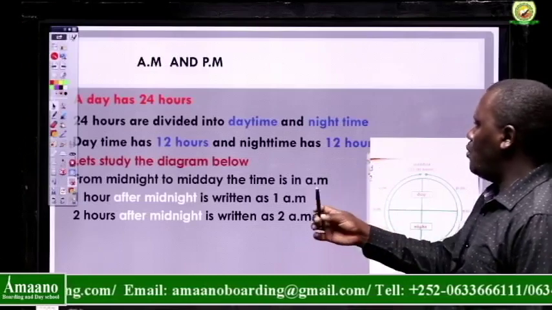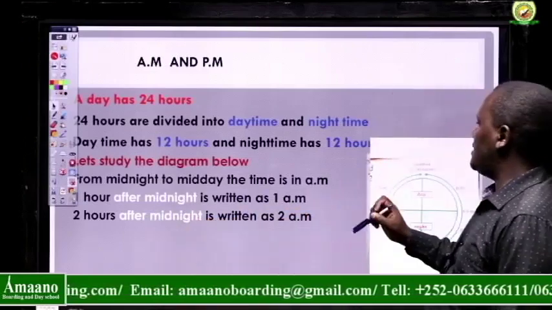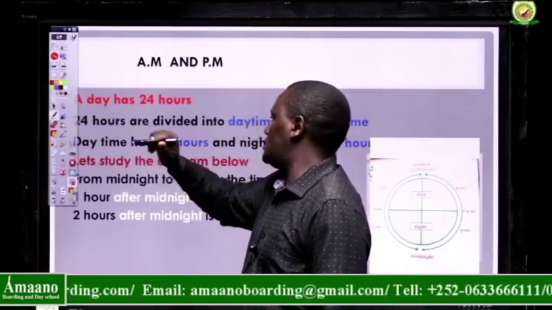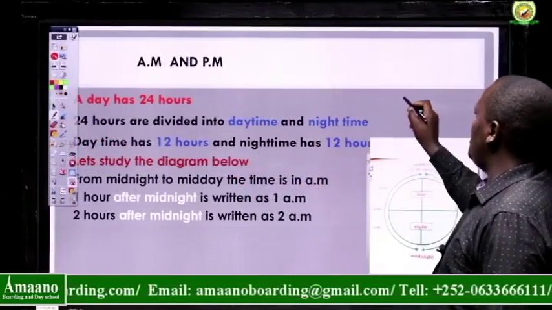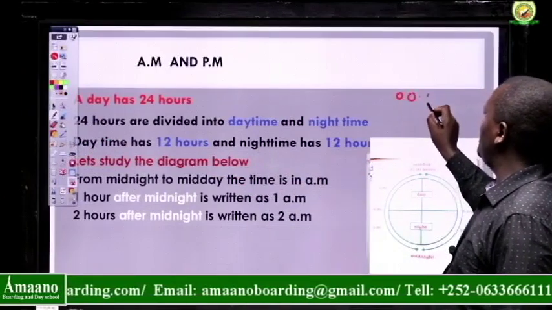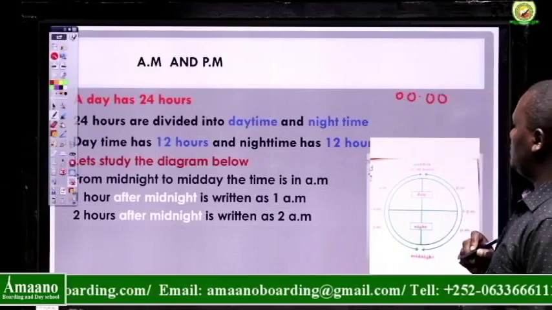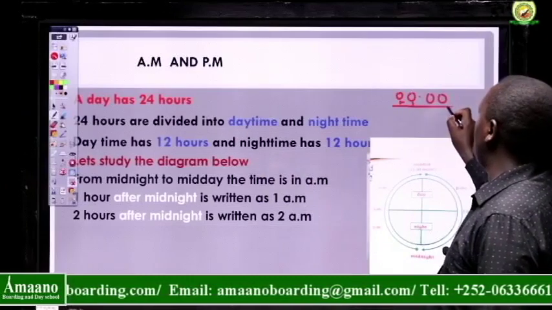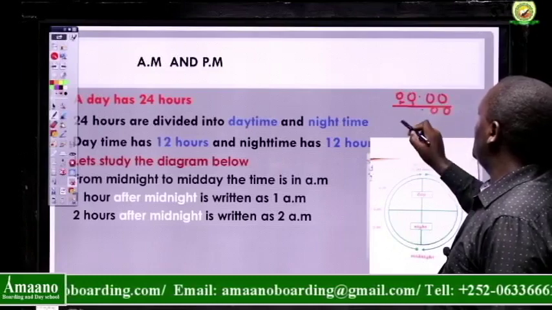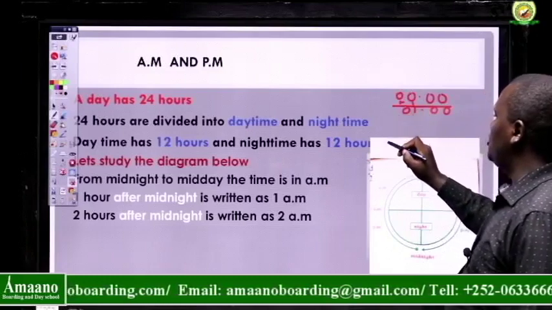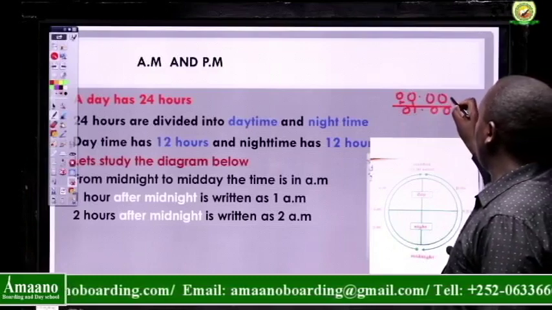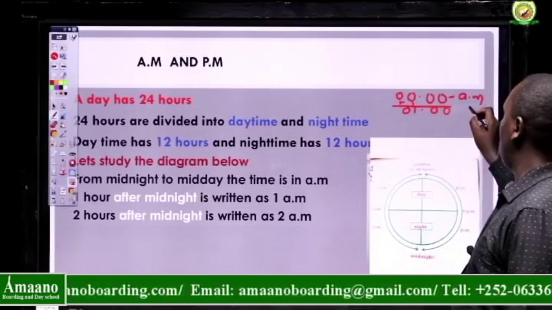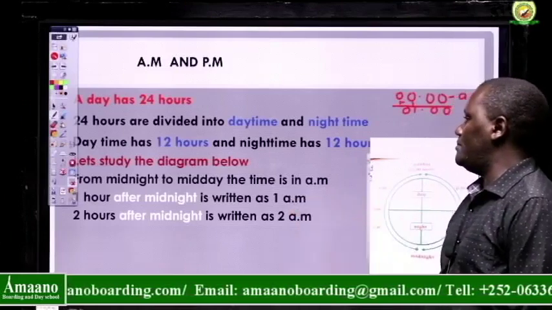Now, what is the time 1 hour after midnight? Midnight is written as 00 hours. So 1 hour after midnight, if we have 00.00 as midnight, it means I'll add 1 here. Then this is 1 and this is 0. That's going to be 1 AM, because from midnight we call it AM. So we have here 0100 AM. So the time is 1 AM.